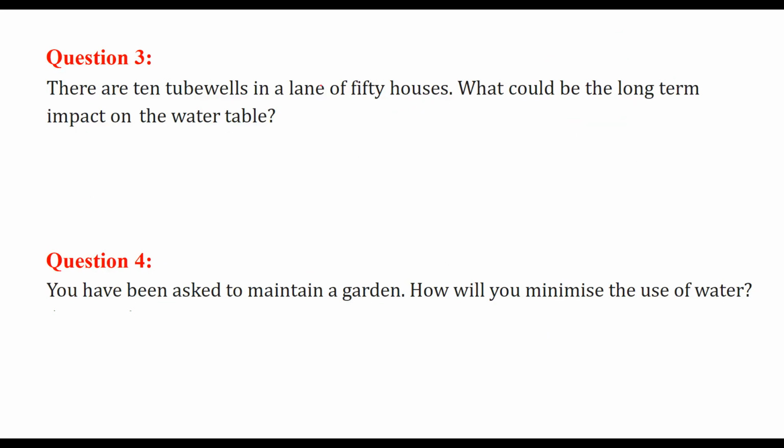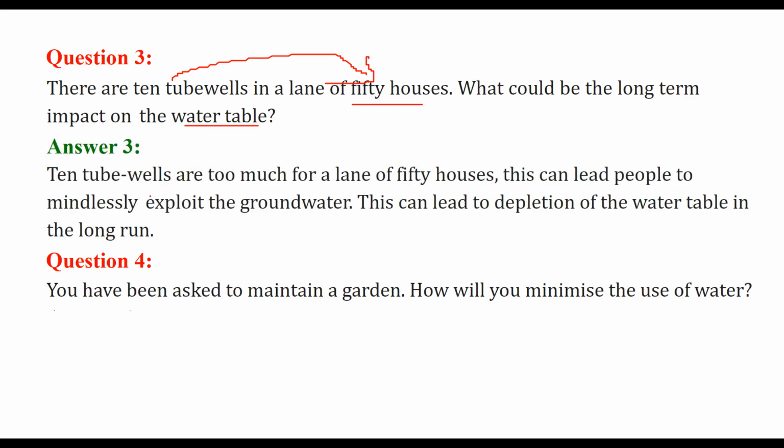There are 10 tube wells in a lane of 50 houses. What could be the long-term impact on the water table? See, just for 50 houses, 10 tube wells are too much. So ultimately, the water table will recede or it may deplete also. People would use this groundwater, they will exploit it. It may be possible they will use it mindlessly. So this will lead to depletion of the water table in the long run.